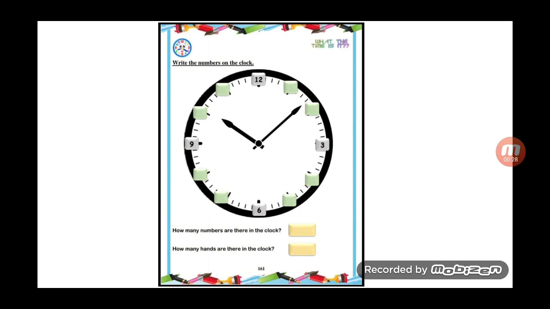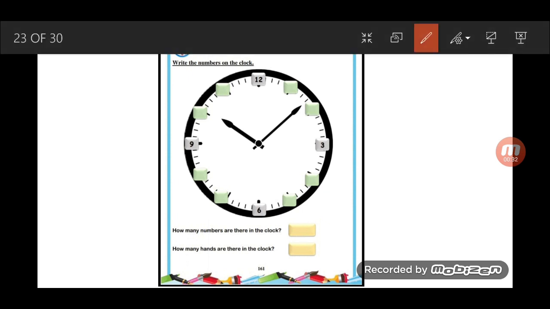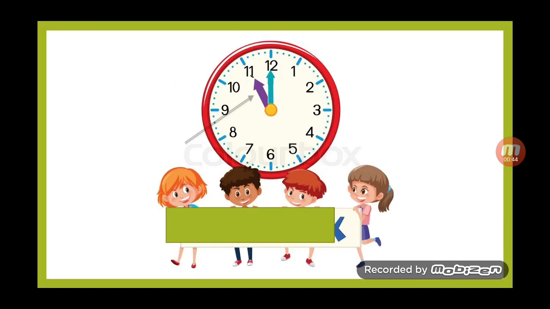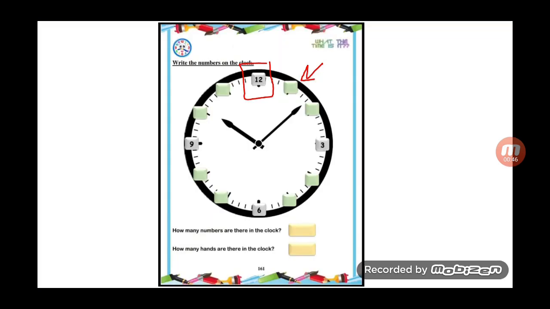We'll start after the number 12 here. What is the first number that will be here? It will be 1. Yes.